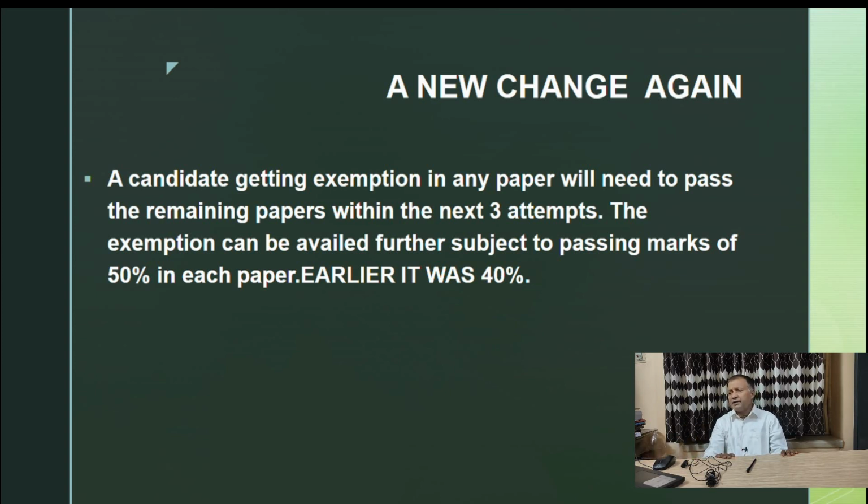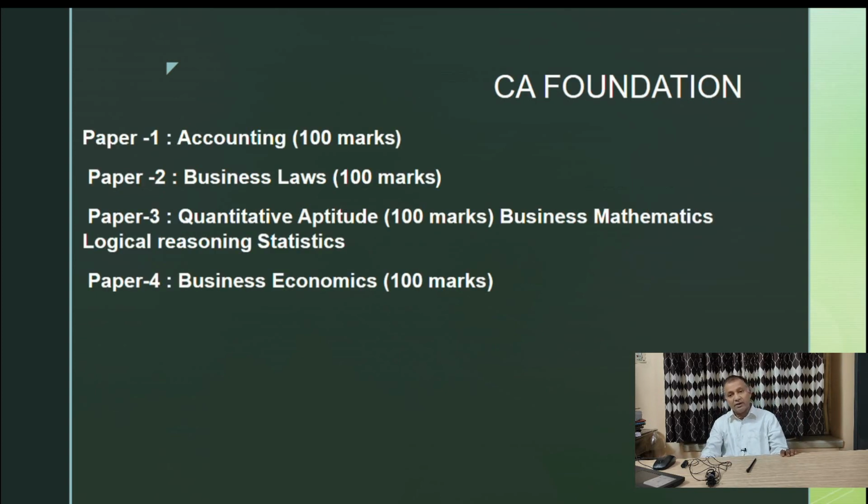Then there is again a change, that is the exemption can be availed further subject to passing marks of 50% in each paper. Earlier it was 40%, so this is a change. Earlier if you got an exemption in another paper, the minimum was 40%. Now it is 50% in each paper, in case you get an exemption in 1 paper.